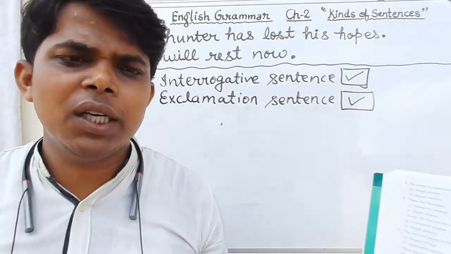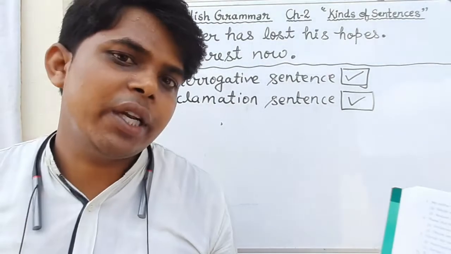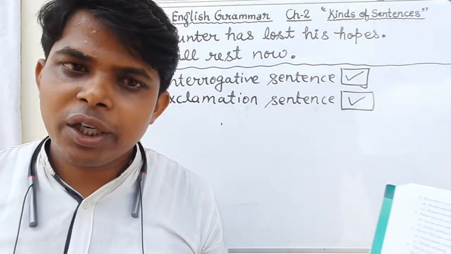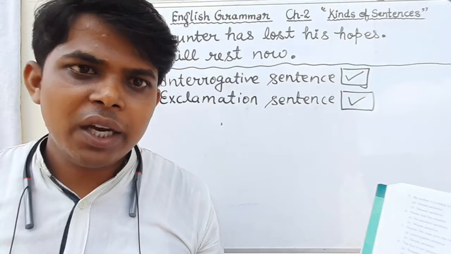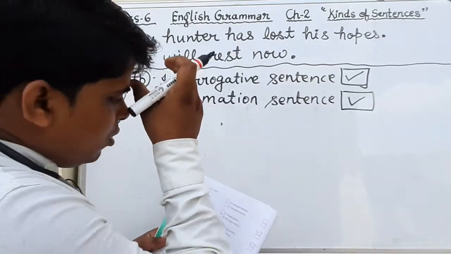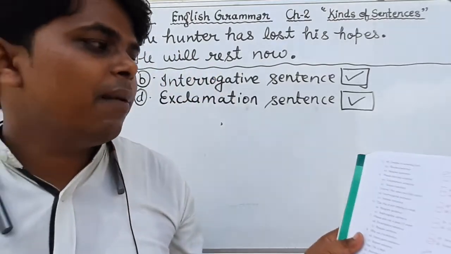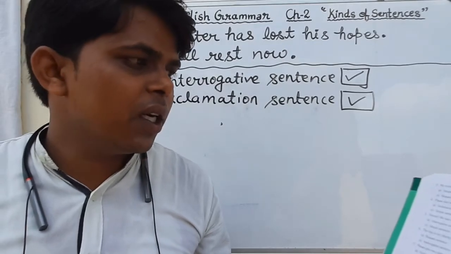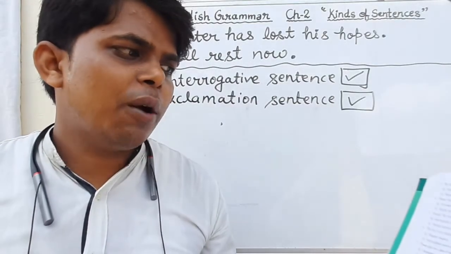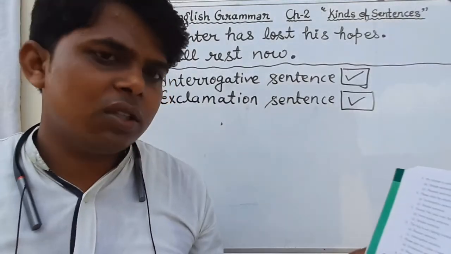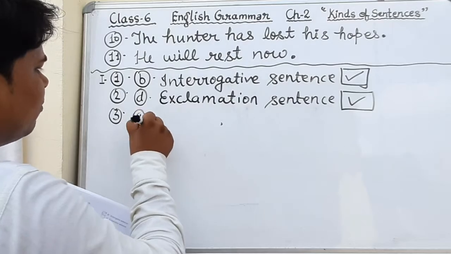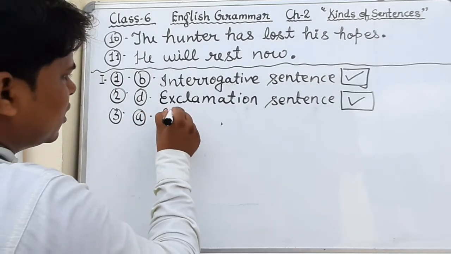It is a very simple sentence, and it is an assertive sentence. Because at the end of the sentence we are getting a full stop, and there is no negative word, there is no exclamation sign, and there is no request at all. So it is a simple sentence. Options are given here. Option first, simple sentence; option second, interrogative sentence; option C, request sentence; option D, exclamation sentence. So the correct answer will be simple sentence. Question number third, option number first is correct.